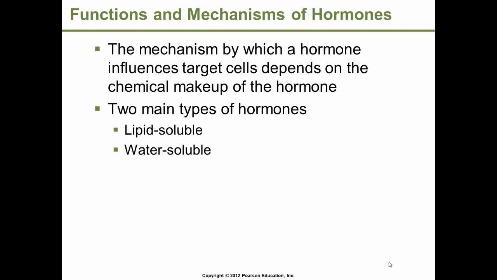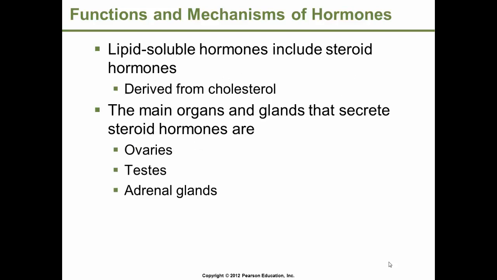The mechanism by which a hormone influences a target cell depends on the chemical makeup of the hormone, and there are two main types: lipid-soluble and water-soluble. Lipid-soluble hormones include the steroid hormones derived from cholesterol. The main organs and glands that secrete steroid hormones are the ovaries, the testes, and the adrenal glands. These lipid-soluble hormones move easily through the cell's plasma membrane because, recall, it is a phospholipid bilayer itself.